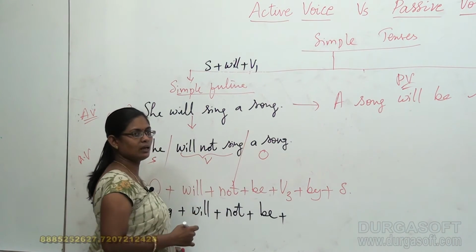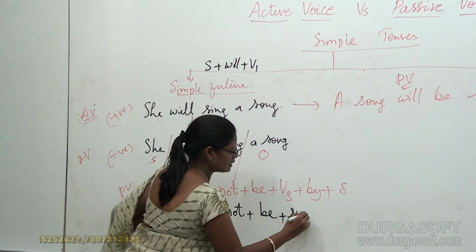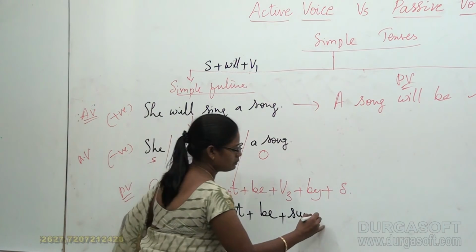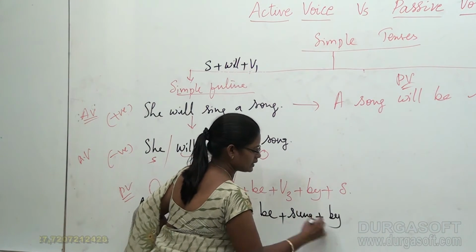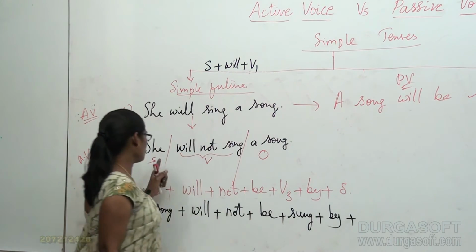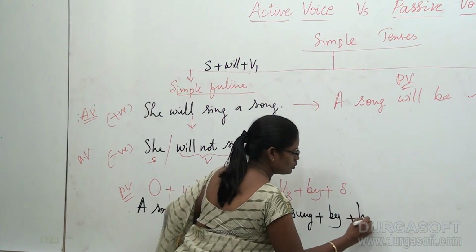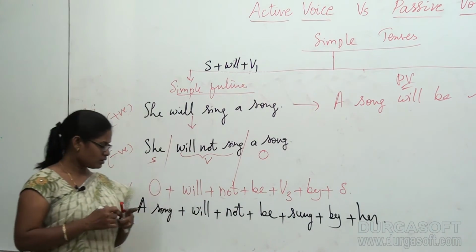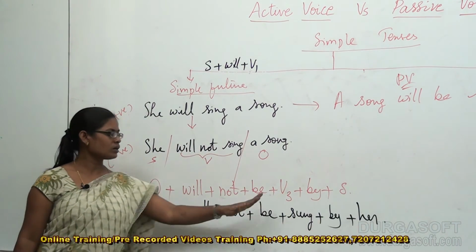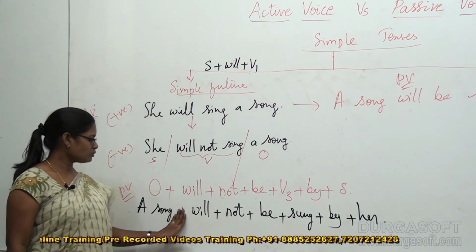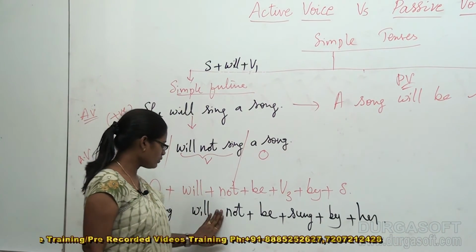What's the V3 for sing? Very good. It is sung plus bring by as it is plus now she. She is the subject and she gets converted into her. Now I got a song will not be sung by her. Now just remove plus for every sentence.